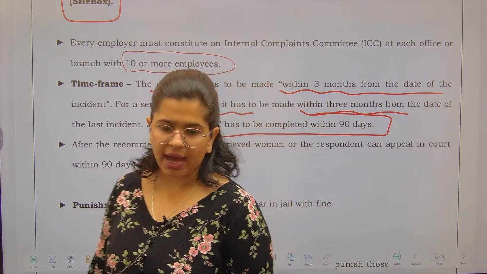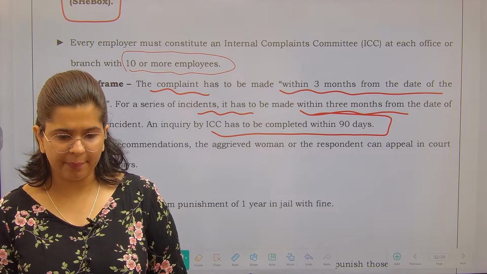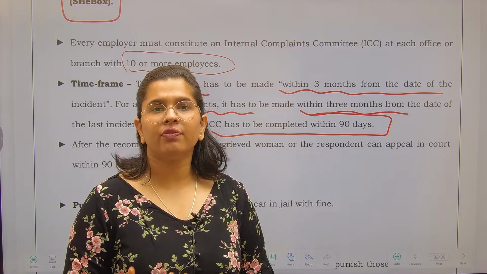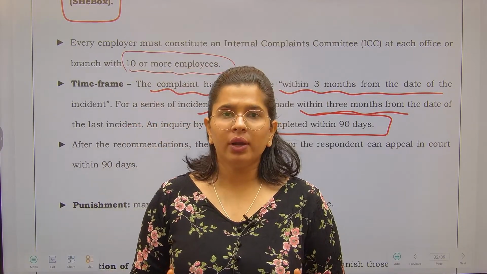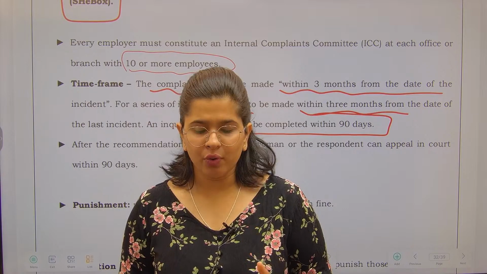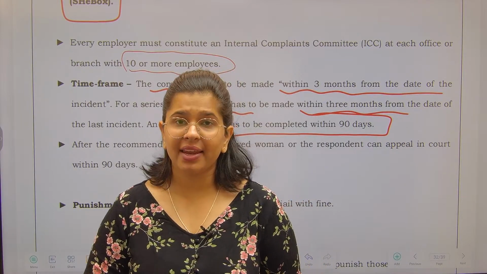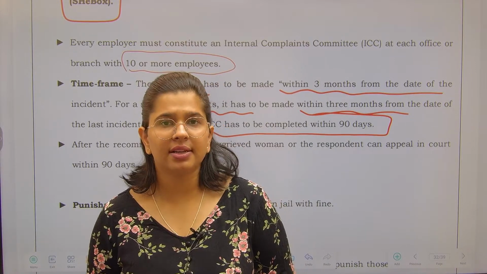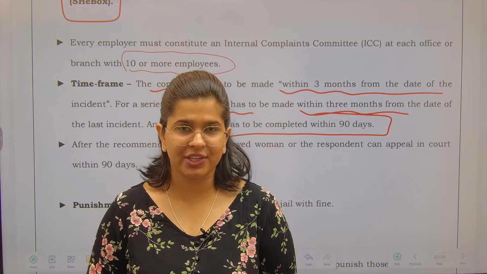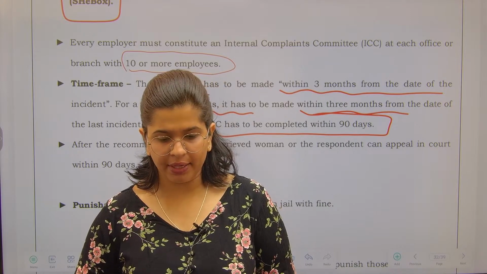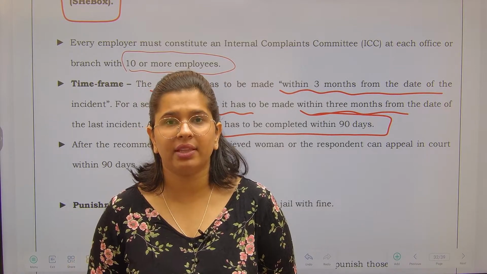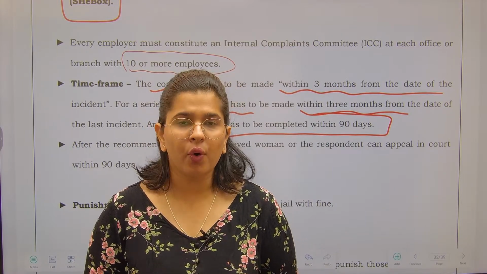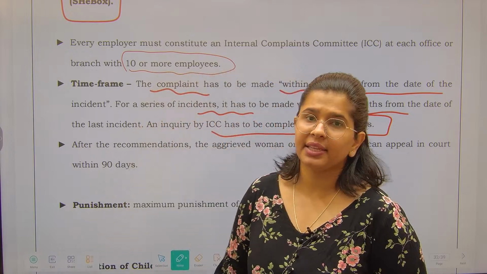What is the ICC? ICC is the Internal Complaints Committee. Also, it is the responsibility of the employer to let female as well as male employees know that there is a Sexual Harassment Protection Committee, or the Internal Complaints Committee, in the organization, and that committee should also have women representation, so that any woman can approach that committee in times of need.